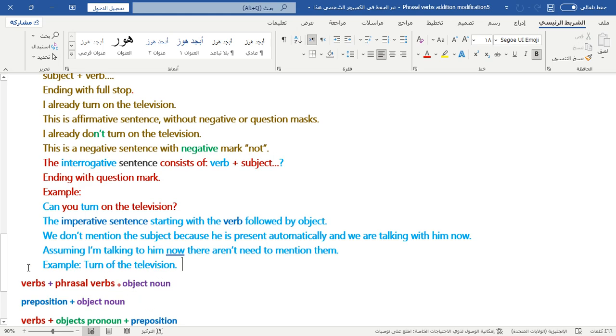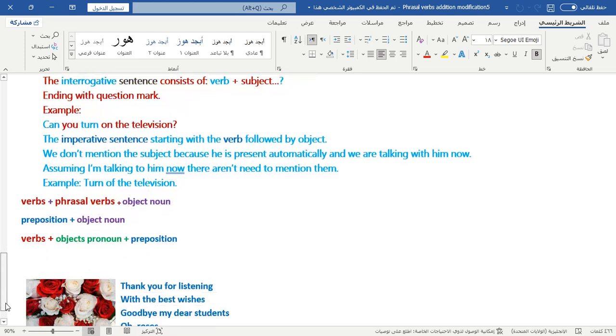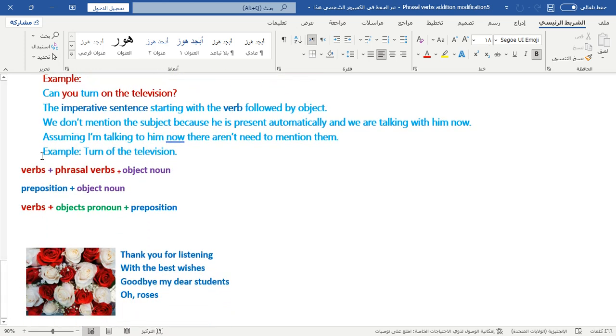So this is also summarizing our topic. The verb, the phrasal verb comes and then the object noun. We can put the noun object before the preposition or after the preposition, as here. But a pronoun has just one way. The object pronoun goes just before the preposition.